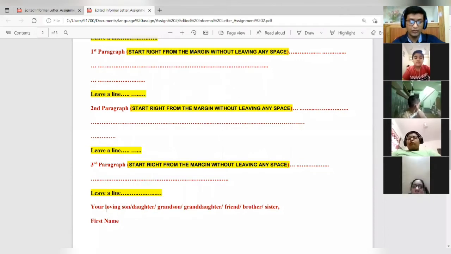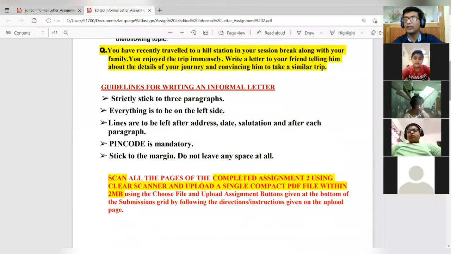In subscription, you had to write your loving son or your loving daughter, your loving grandson, your loving friend, to whomever you are writing, according to that. And then you had to put your first name. Between the subscription and your first name, you don't have to leave any line. No such instruction has been provided over here. So this was the format in which you had to write your letter.